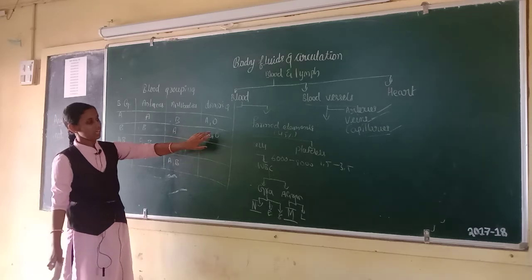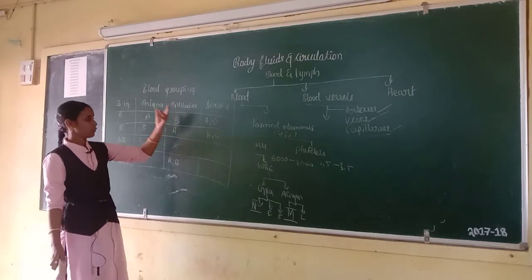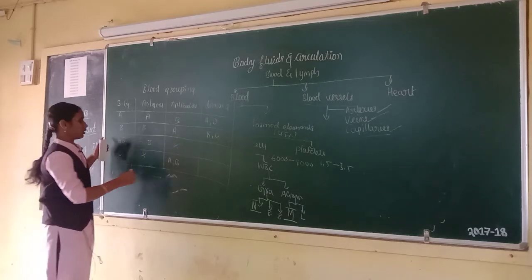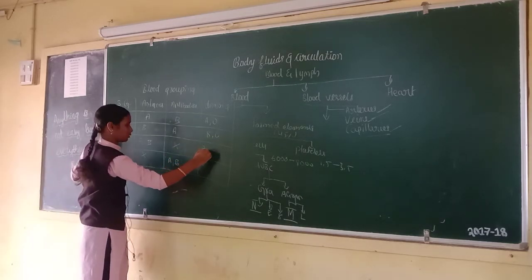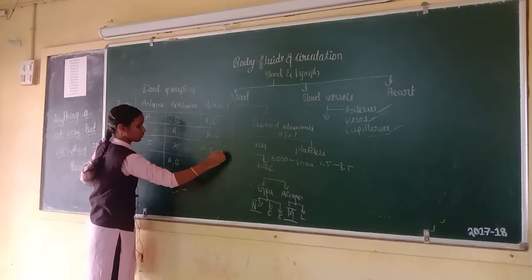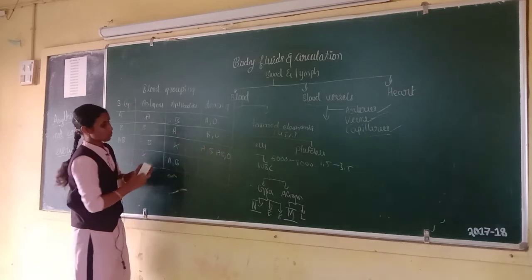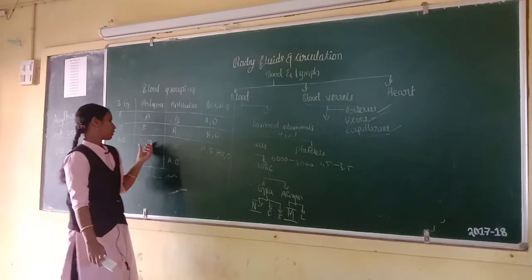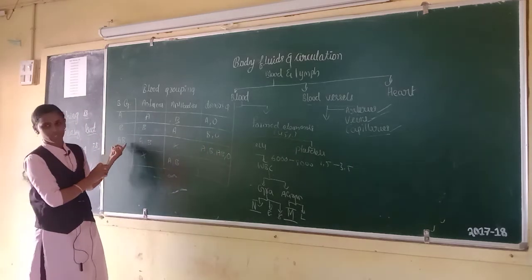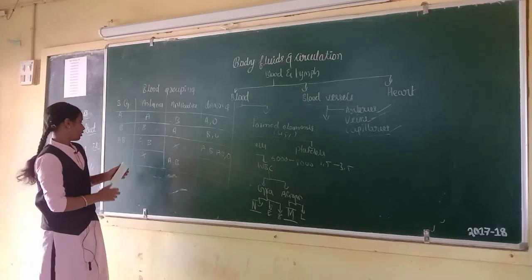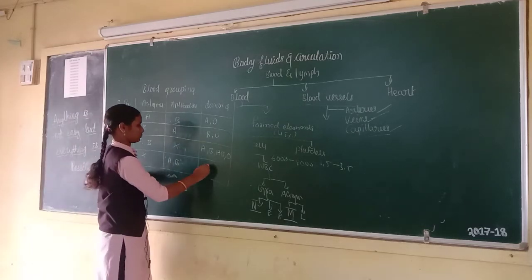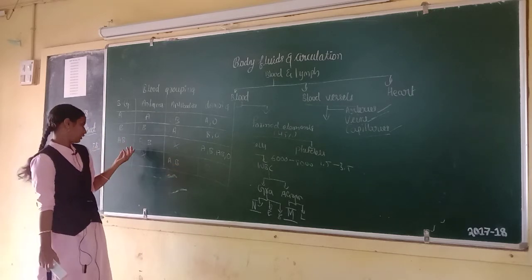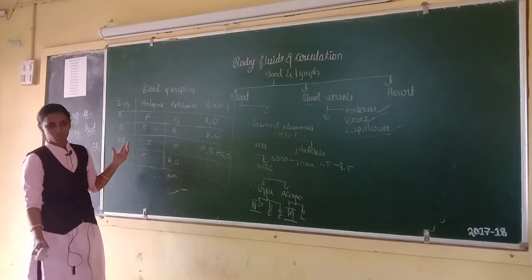Persons with B and O blood group can donate blood to a B grouped person. Persons with AB and O group can donate blood to an AB blood grouped person. And a person with O can donate blood to O group.